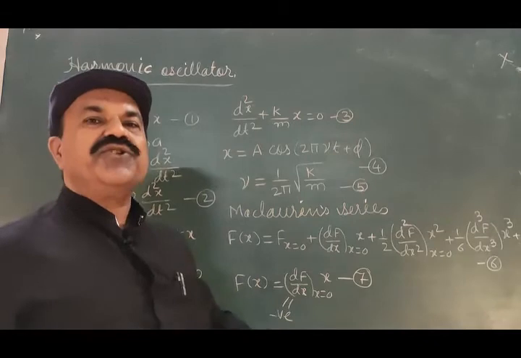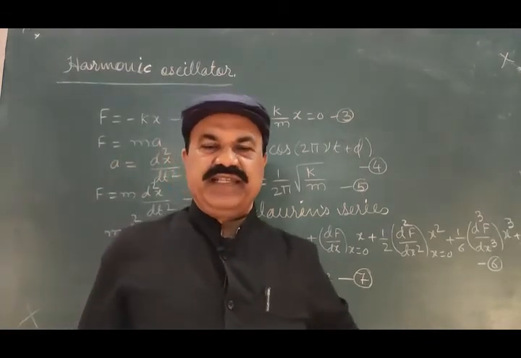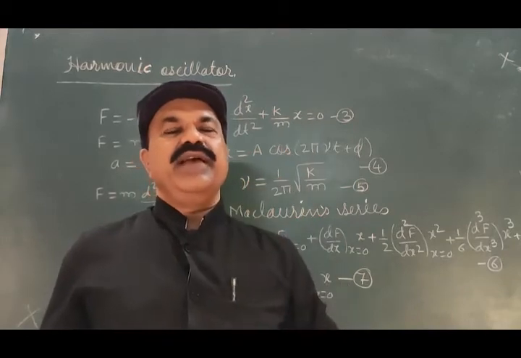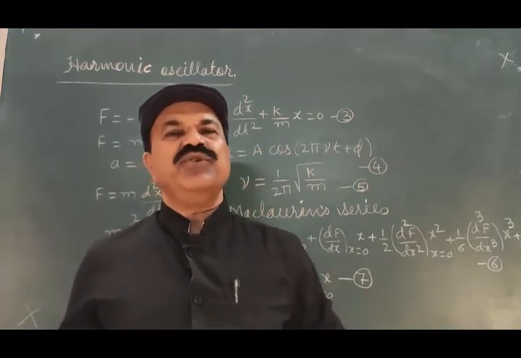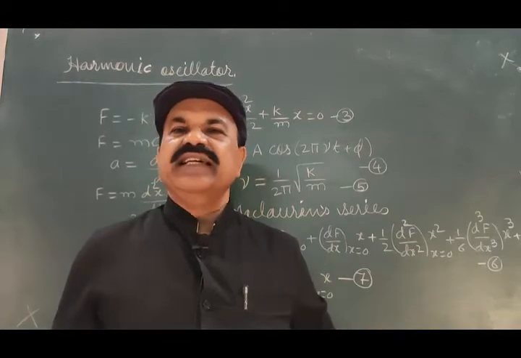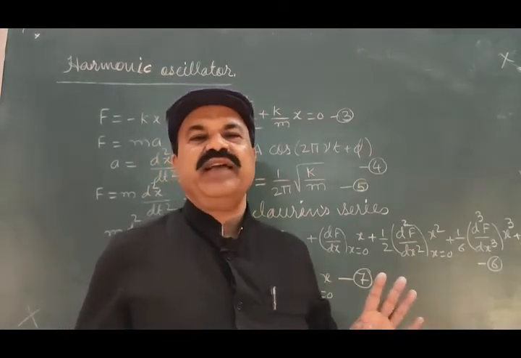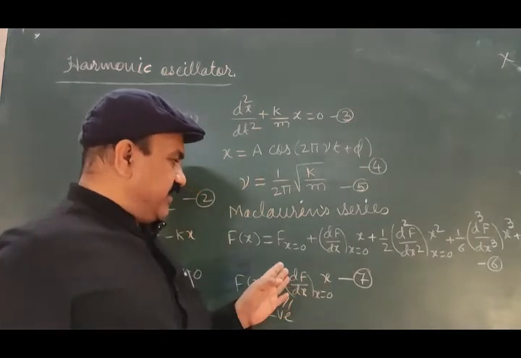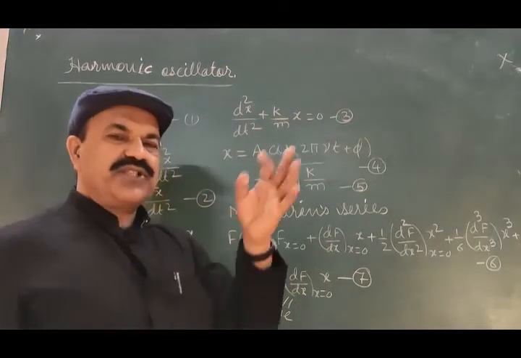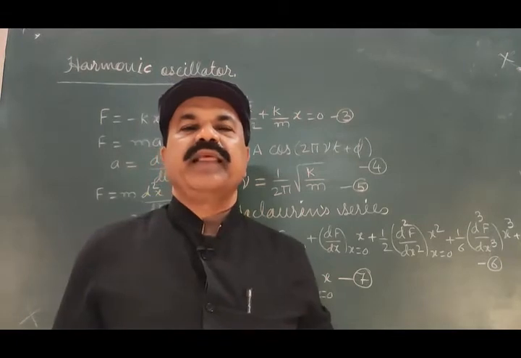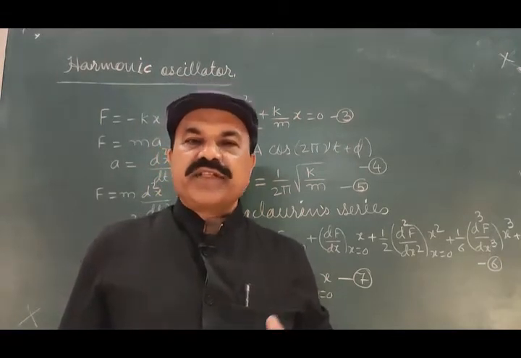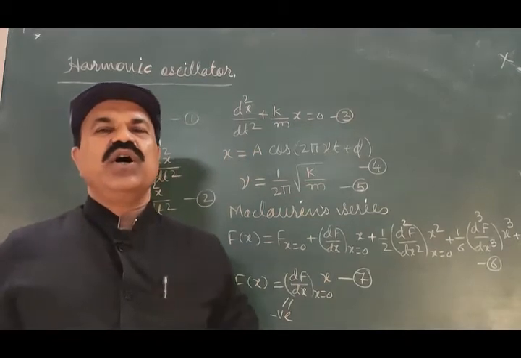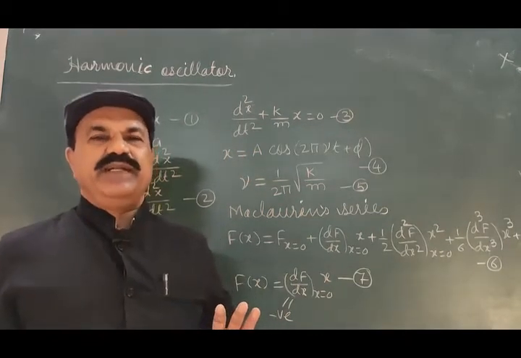Because the restoring force opposes displacement of the vibrating particle, vibrating body, from its mean position to either of the extremes, and therefore it should be negative. It means that whenever the restoring force corresponds to very small displacement, Hooke's law is automatically obeyed.